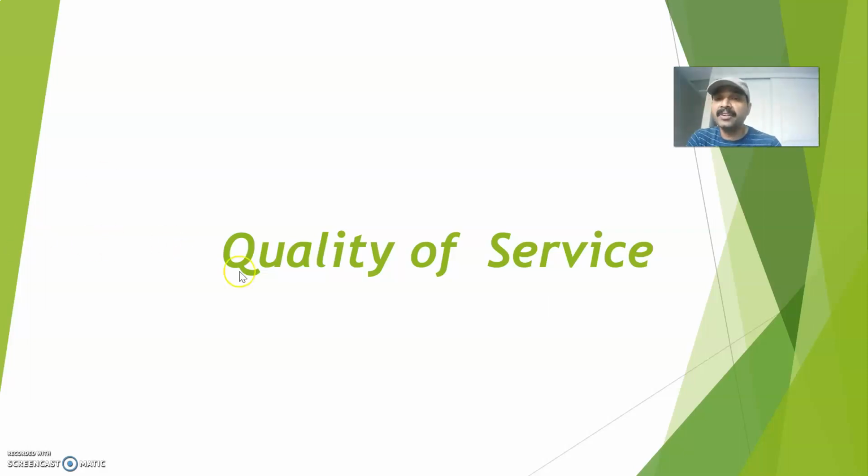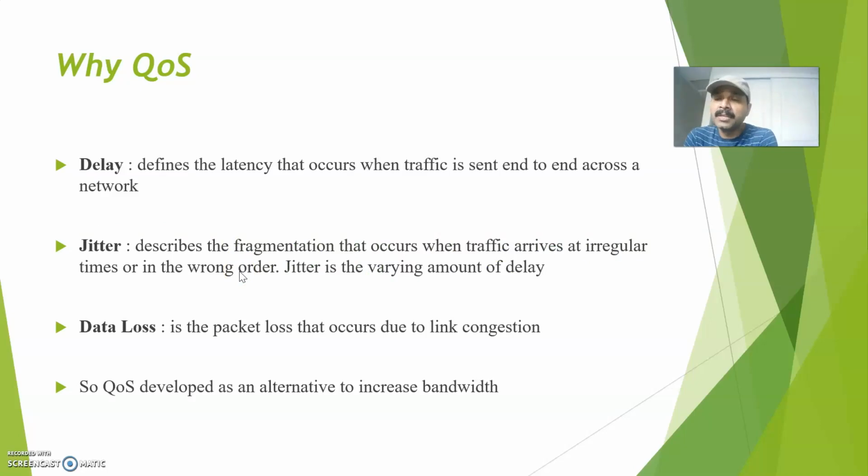So network traffic is affected by several factors, like delay. Delay defines the latency that happens whenever we are sending traffic from one end of the network to the other end. So that is what we call a delay. Jitter describes the fragmentation that occurs when the traffic arrives at irregular times or in the wrong order. So jitter is nothing but the varying amount of delay. Most voice and video traffic will be affected by jitter and delay.